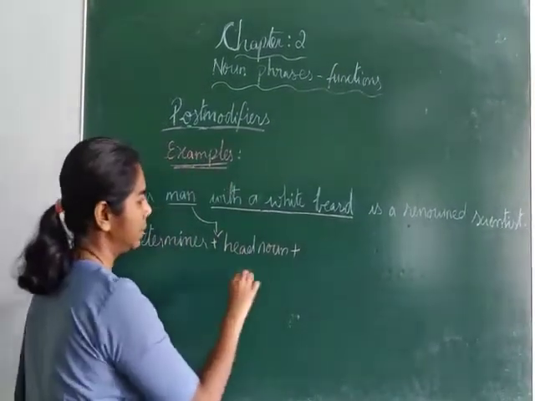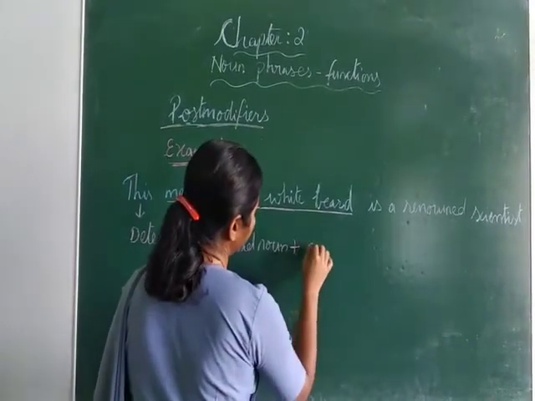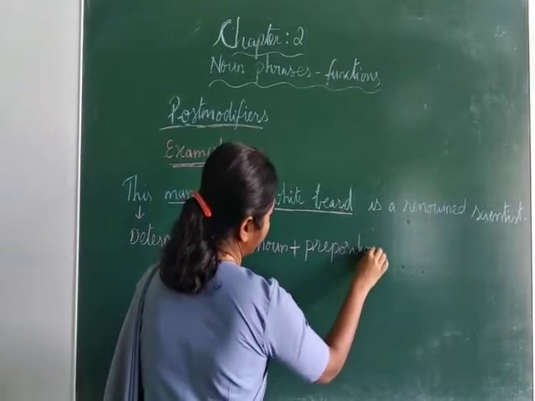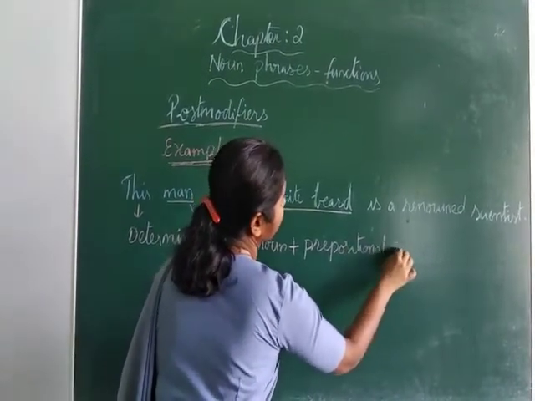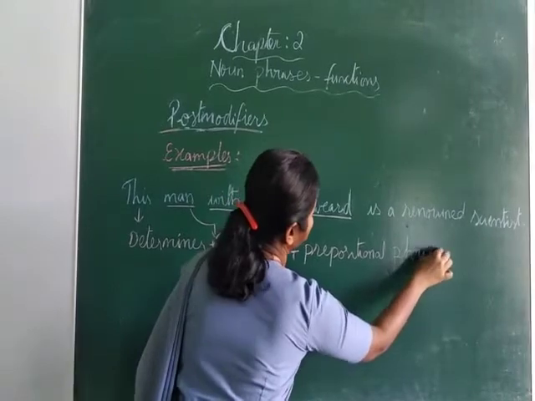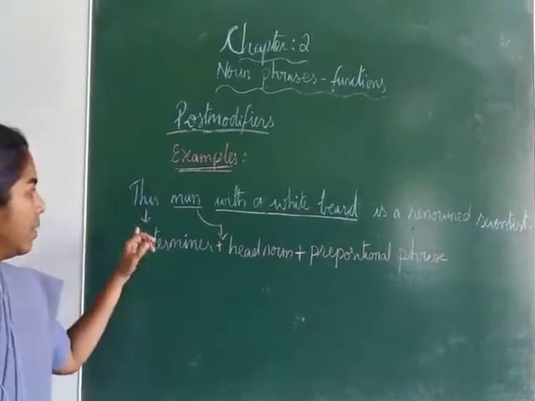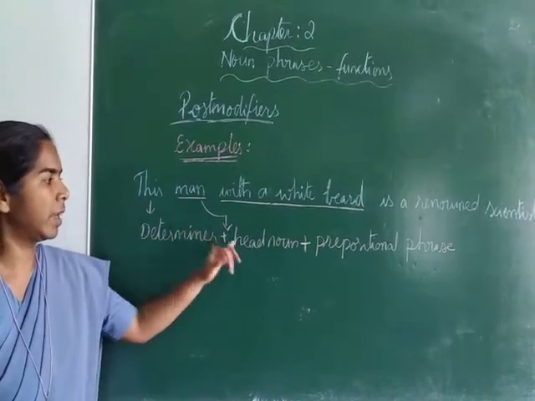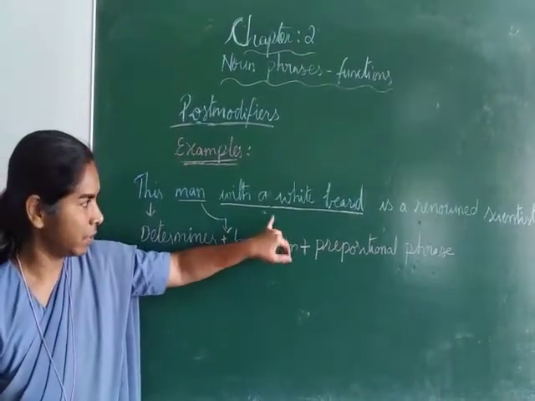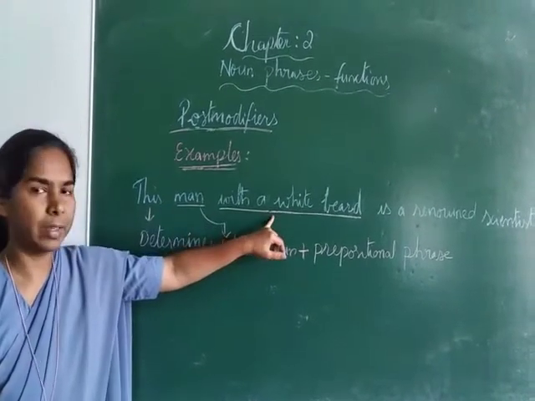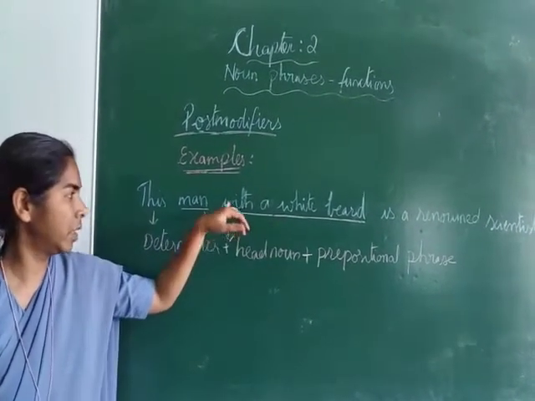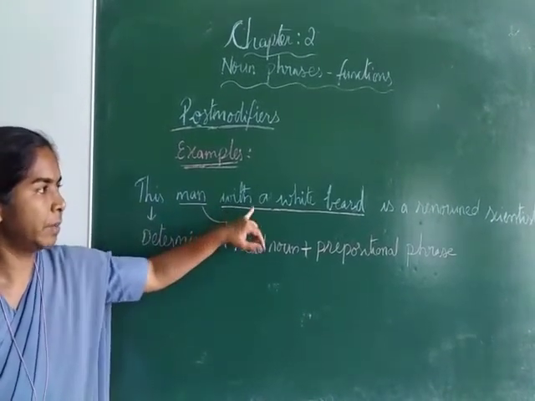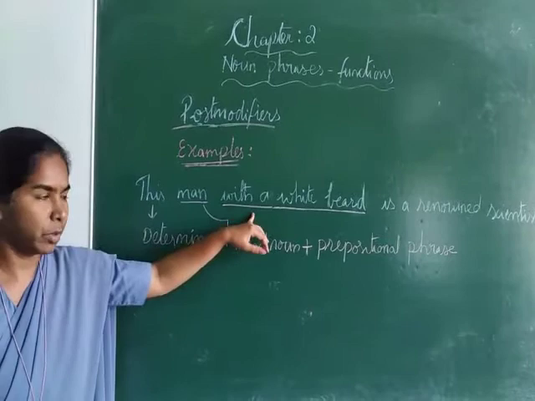With a white beard is a prepositional phrase. This is a determiner plus man head noun plus a prepositional phrase, with a white beard, which comes after the head noun, man, and so here with a white beard is called a post modifier.